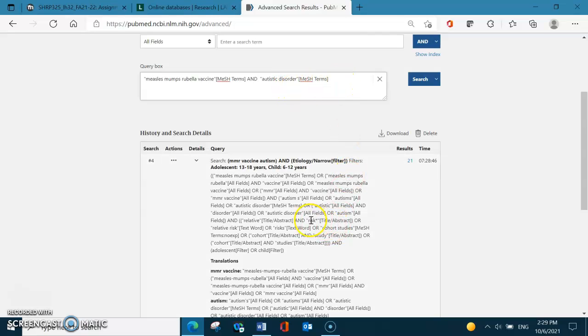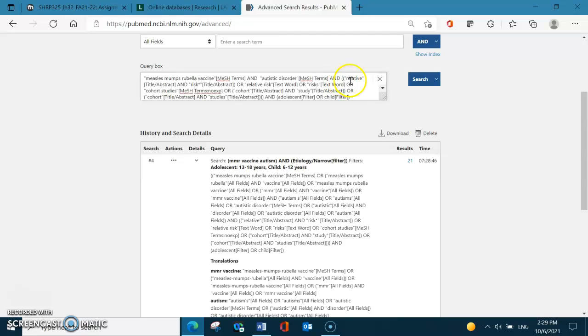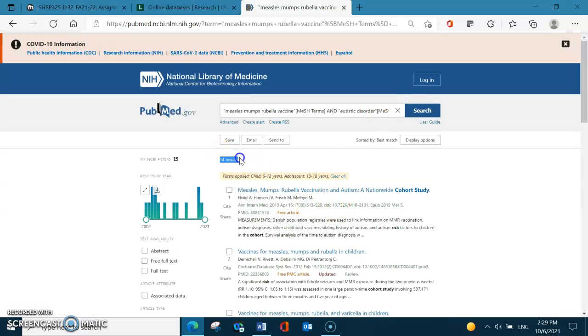Of course, I have to copy all my limits. The limits are all, I think, in this extra bracket. So I ended up with 14, perfect for an EBP.